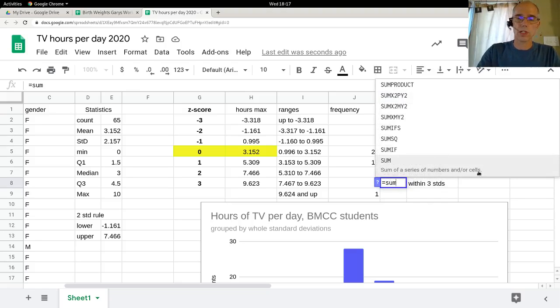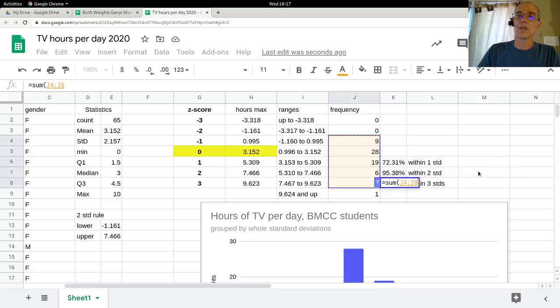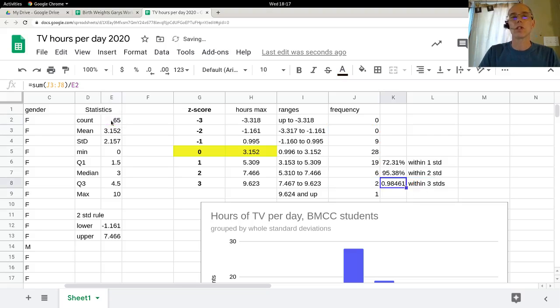So let's add those up and divide by how many. And remember, if there's a number on a spreadsheet you need, do not retype it unless you have to, and usually you don't have to. Otherwise, that leads to errors. All right, so we get about 98% lives within 3 standard deviations.